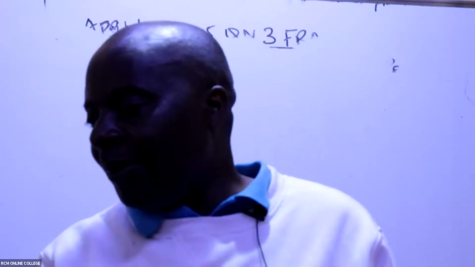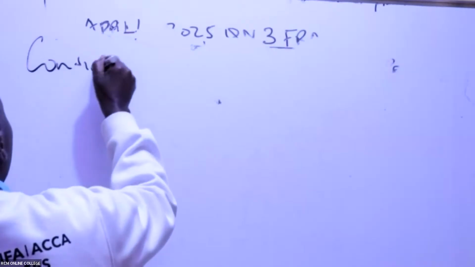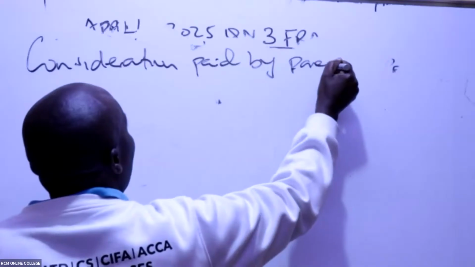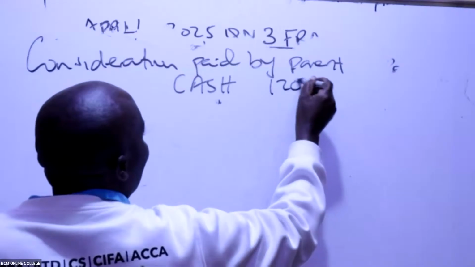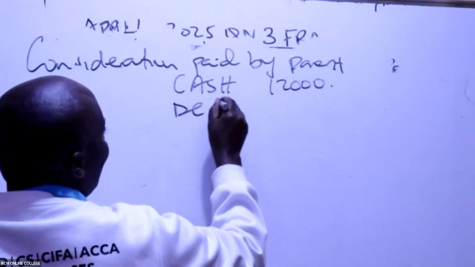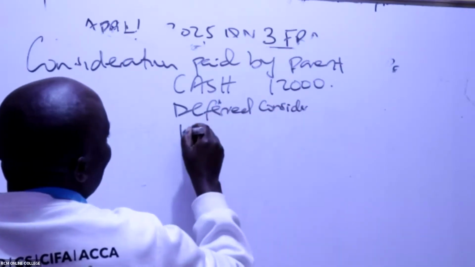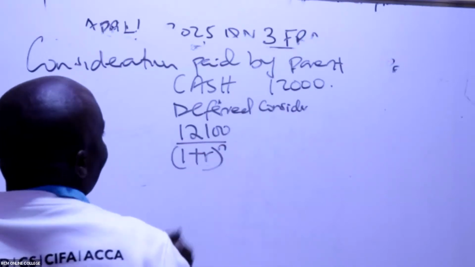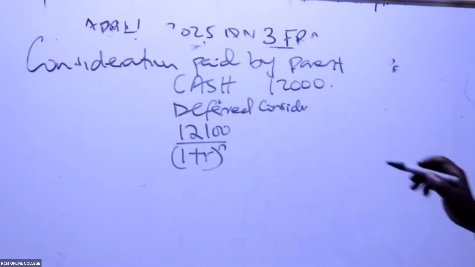So not a problem. So what I will do, I will come here. Consideration paid by parent. So we have the cash. Cash is 12,000. And then we have deferred consideration. Deferred consideration is 12,100, but I shall discount this using this formula. 12,100, I'm cutting the 3 zeros. And remember, this R is the cost of capital.